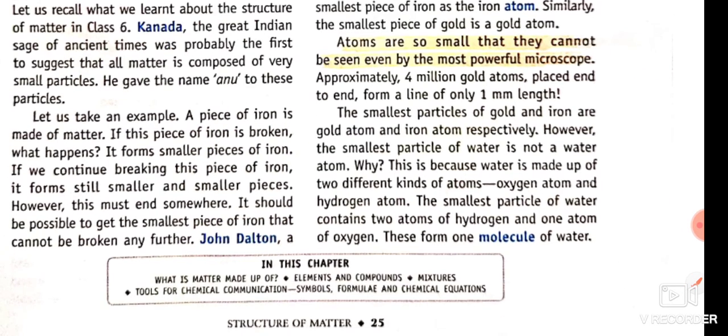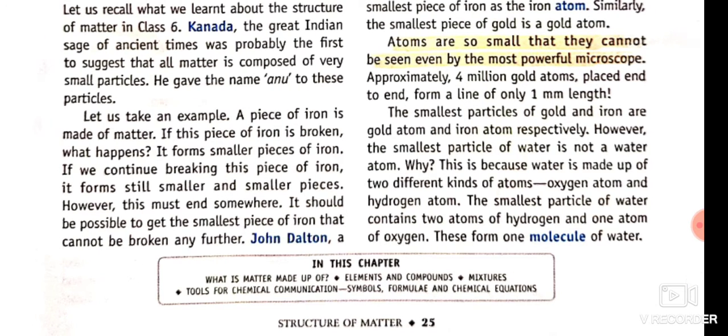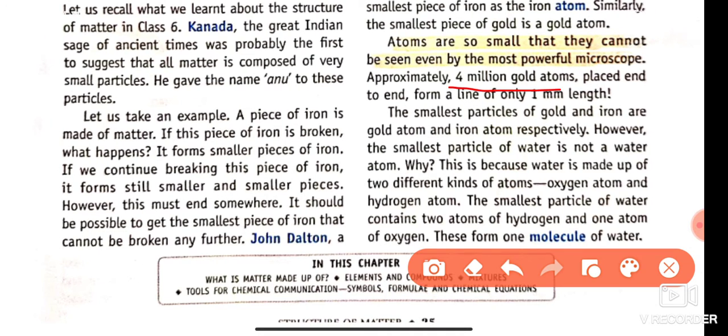Atoms are so small that they cannot be seen by the naked eye or even the most powerful microscope. For example, it is given here that 4 million gold atoms placed along a length of 1 mm means 4 million gold atoms are present in 1 mm.